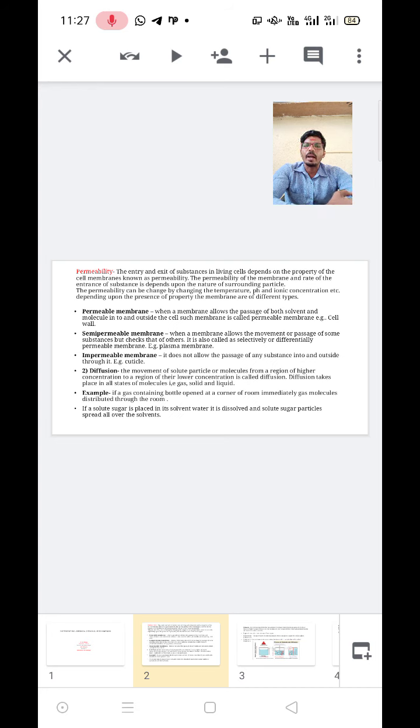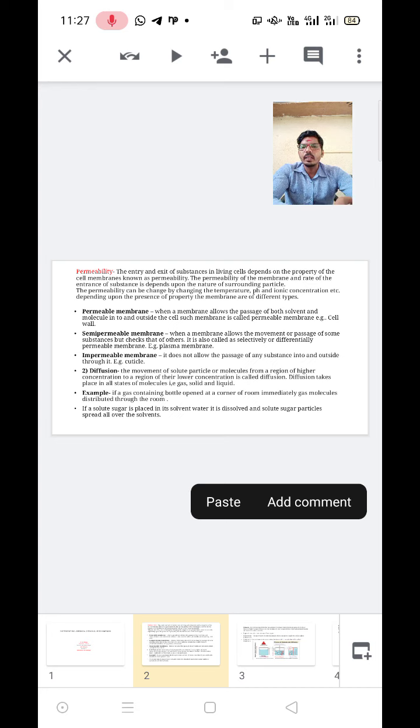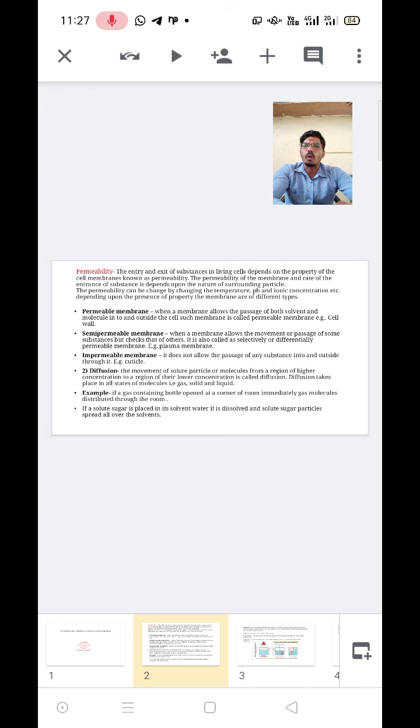The second biophysiochemical process is diffusion. The movement of solute particles from a region of higher concentration to a region of lower concentration is called diffusion. Diffusion takes place in all states: gas, liquid and solid. For example, if a gas-containing bottle is opened at a corner of a room, immediately gas molecules distribute throughout the room. Another example: when solid sugar is placed in water, it dissolves and the sugar particles spread all over the solvent.